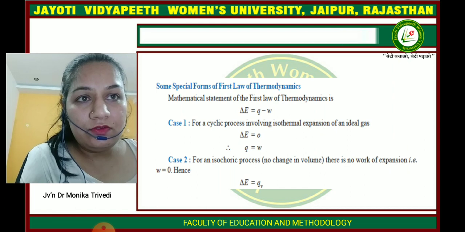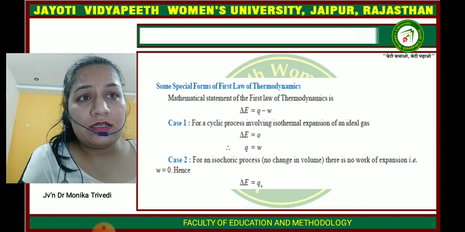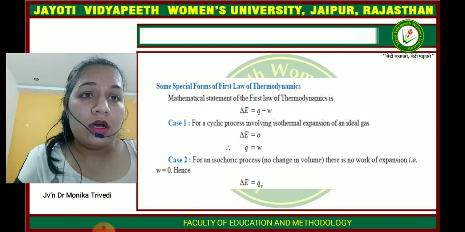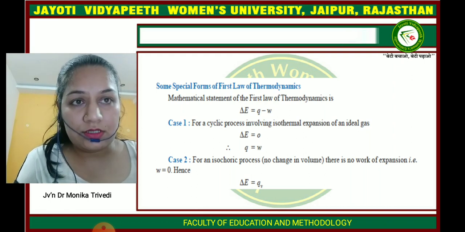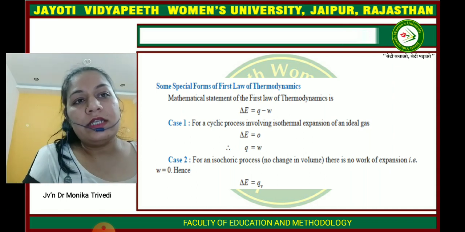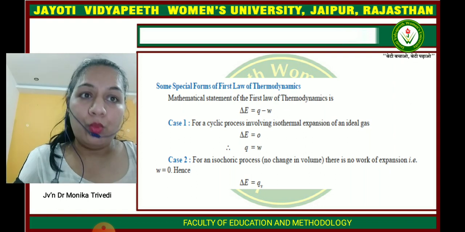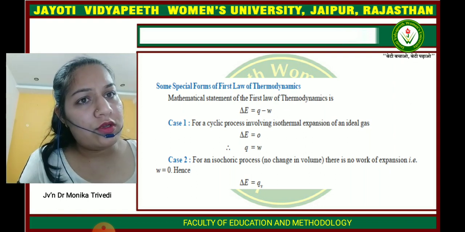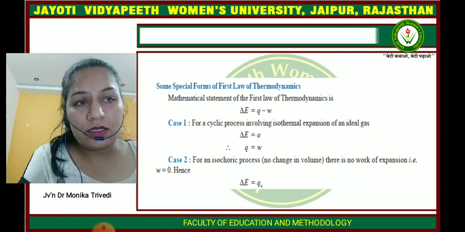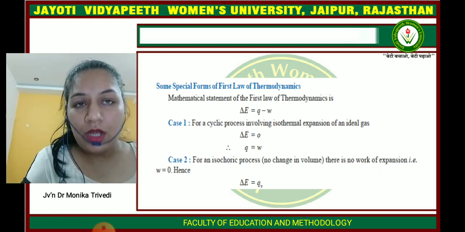If we put some conditions, like for the cyclic process, del E is equal to 0. So for this kind of system we have Q is equal to W, the heat absorbed or heat evolved is equal to work done. In case two, for the isochoric process, there is no change in volume, therefore there is no work done. So for this kind of process we get del E is equal to QV.